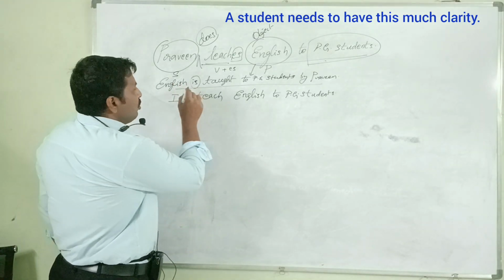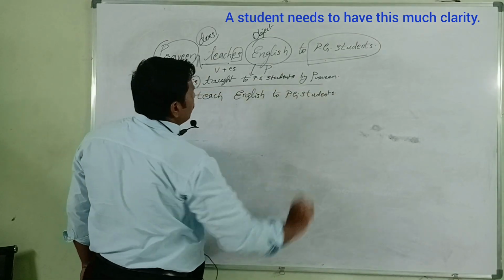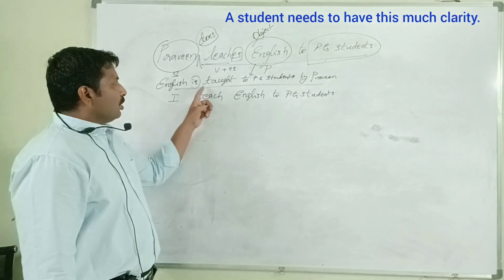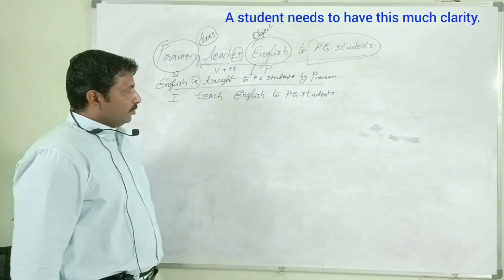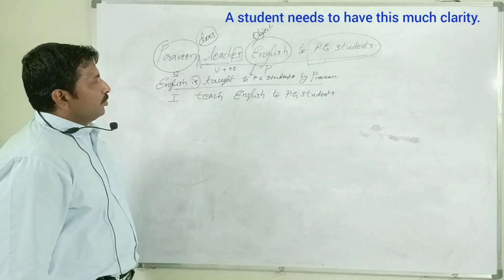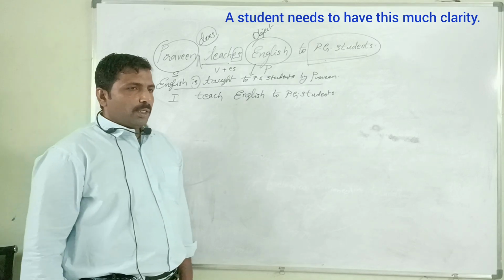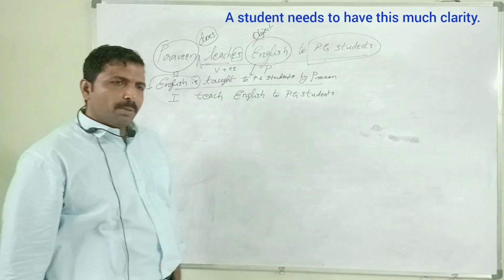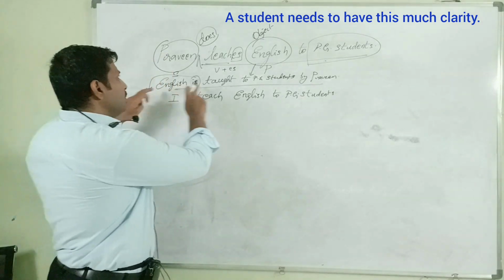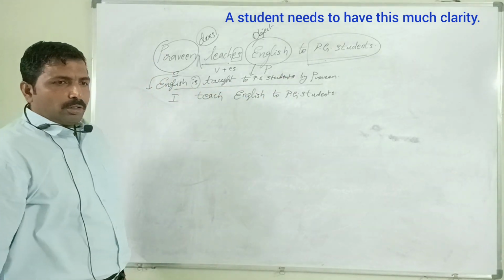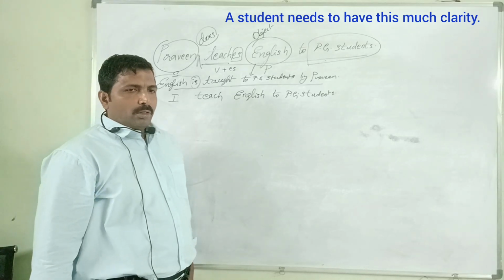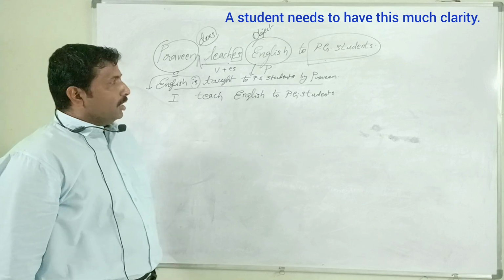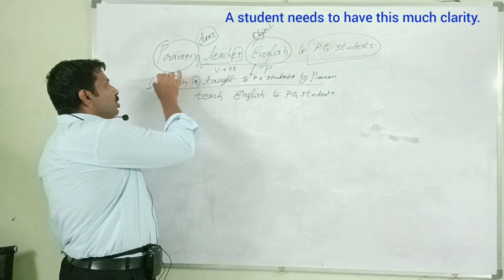Again, a yes or no question of it. English is taught to PG students by Praveen. A yes or no question of this sentence: Is English taught to PG students by Praveen? Very good. Is must be kept before the subject. Negative yes or no question of this sentence: Is not English taught to PG students by Praveen? Again, English must be the answer.